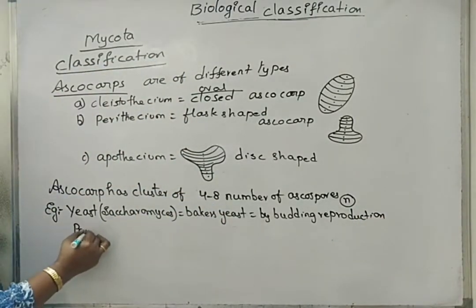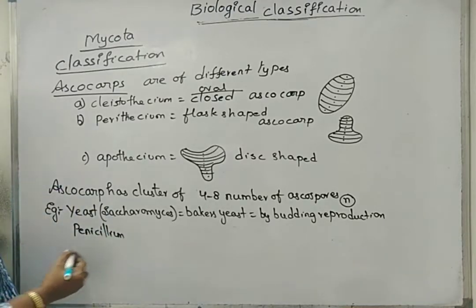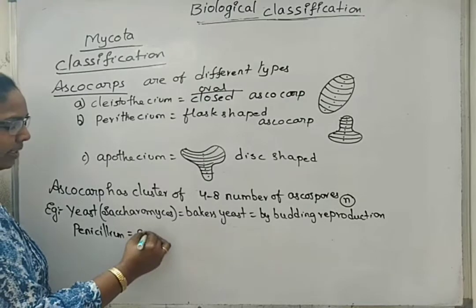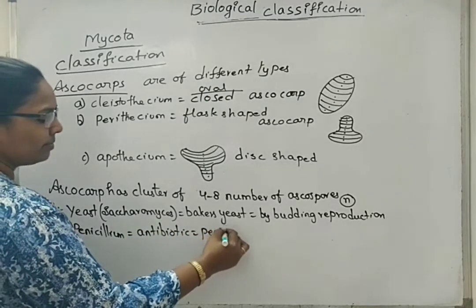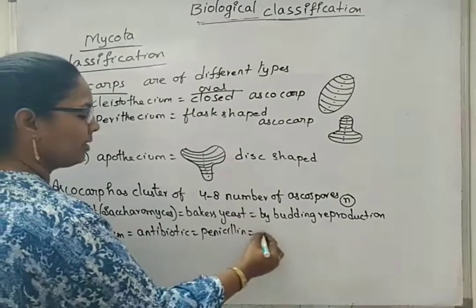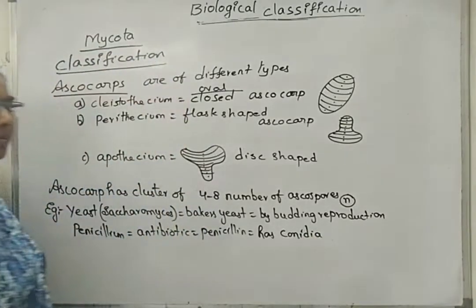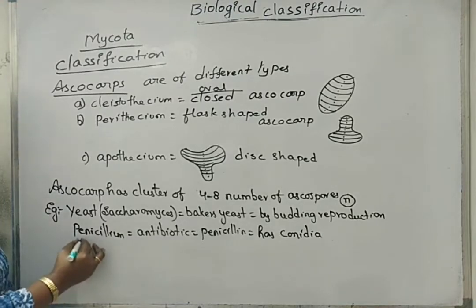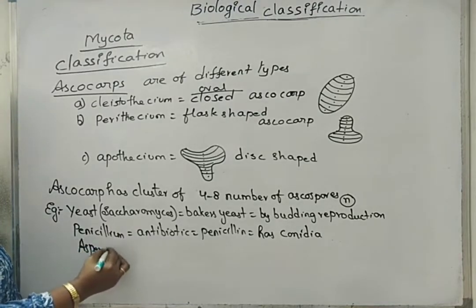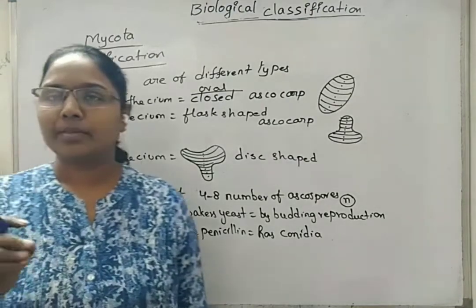Next is penicillium. Under penicillium, we extract the antibiotic penicillin. It has conidia, the asexual forms, and sexual forms are also present. Next, aspergillus. Aspergillus is harmful or parasitic to both plants and animals.